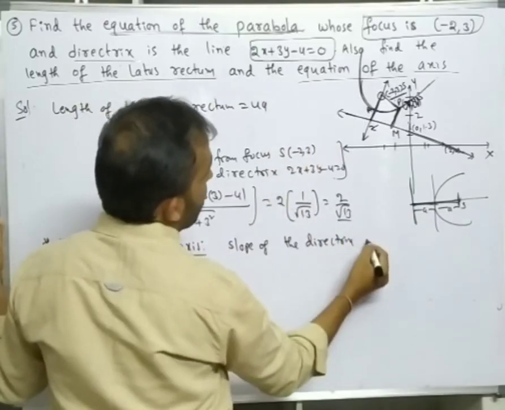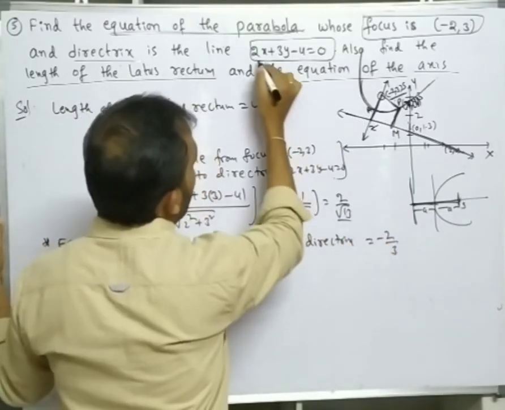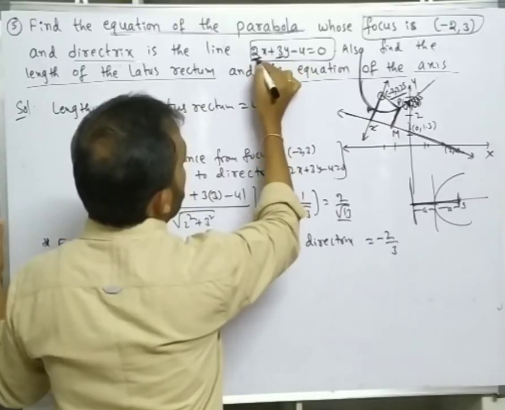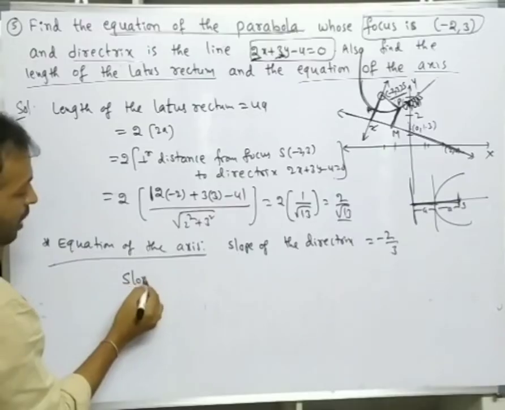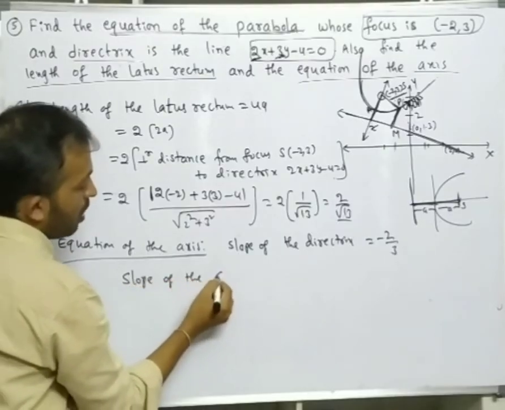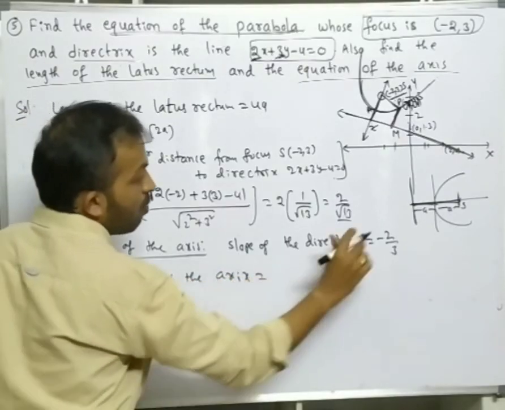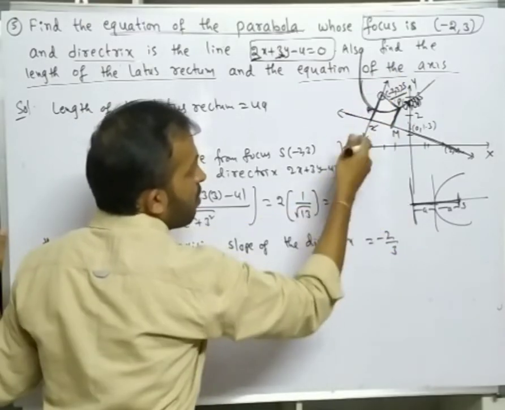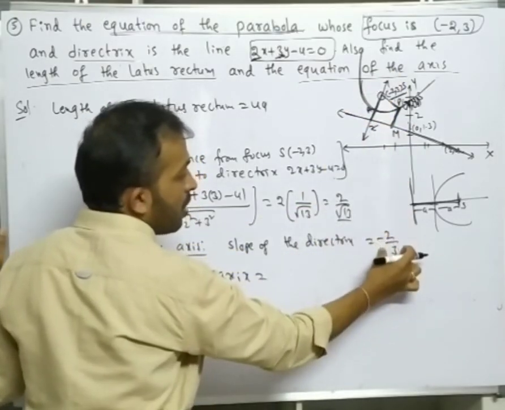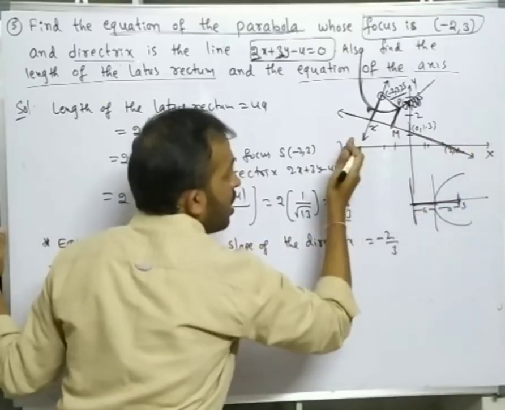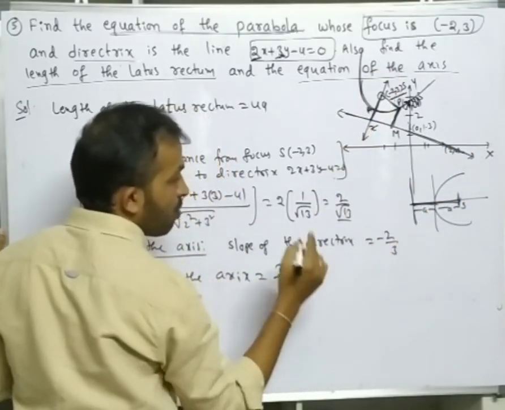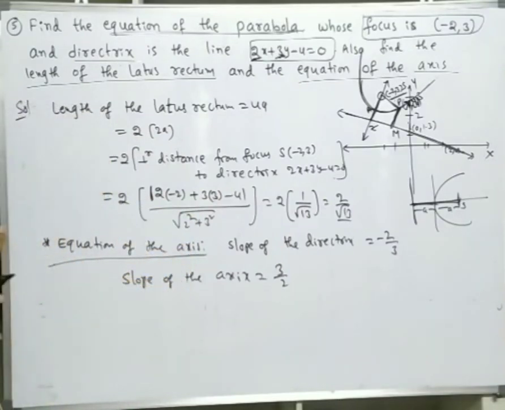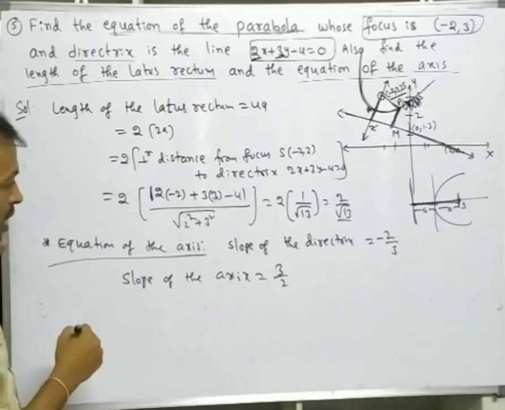Slope of the directrix is equal to minus x coefficient by y coefficient, that means minus 2 by 3. Now the slope of the axis is the perpendicular slope. These two are perpendicular to each other. The slope of the directrix is minus 2 by 3, then the slope of the axis is 3 by 2. Product of these slopes is equal to minus 1. Why? Because these two are perpendicular. Product of those slopes is minus 1, right?